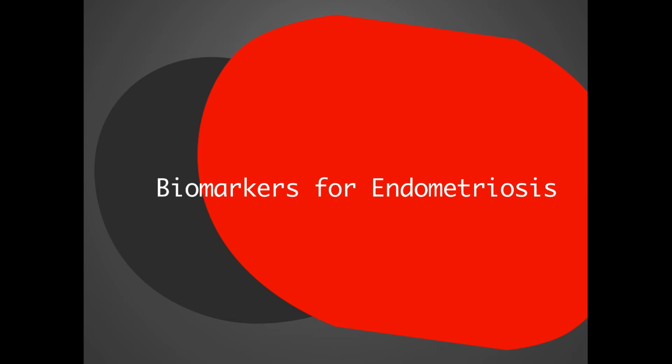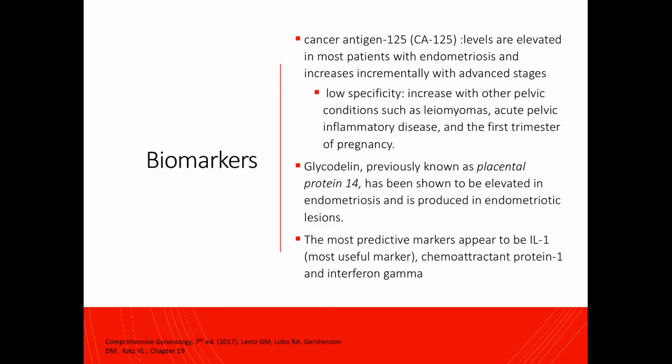Now we talk about some biomarkers for endometriosis. One of the more common biomarkers that we use is CA125, and the levels of CA125 are elevated in most patients with endometriosis, and the levels increase incrementally with advanced stages of endometriosis. However, CA125 has very low specificity for endometriosis because it is also found to be increased with other pelvic conditions such as leiomyomas, acute pelvic inflammatory disease, first trimester pregnancy, and of course, cancer.